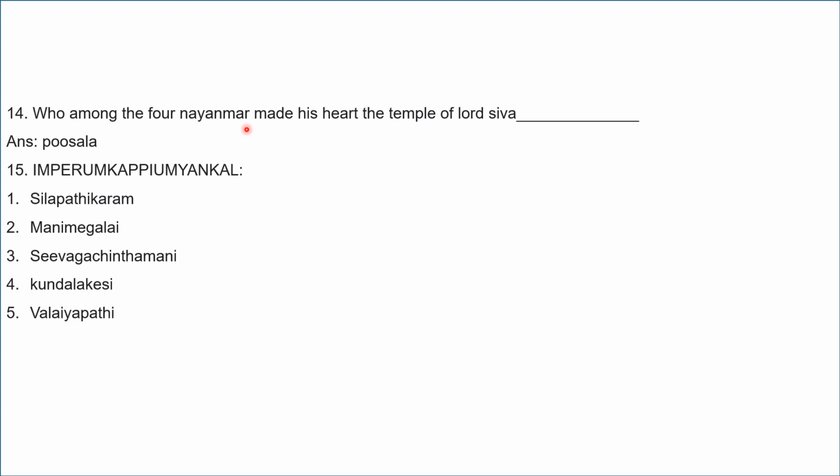Who among the 4 Nayanmar made his heart the temple of Lord Shiva? It is Pusalar. Who among the 4 Nayanmar made his heart the temple of Lord Shiva is Pusalar. Aimperunkappiyangal. Number 1, Silappadikaram. Number 2, Manimekalai. Sivaka Sindhamani. Kundalakesi. Valayapathi.